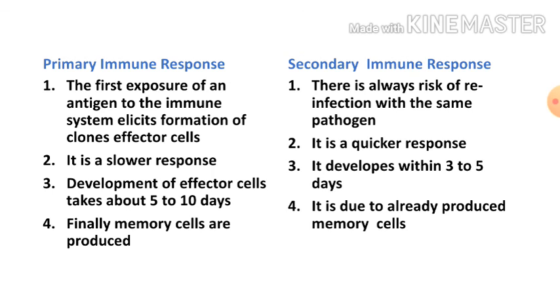So it develops within 3 to 5 days. Its actions are much quicker than the primary immune response. It is due to the antibody and memory cells already produced which are present in the immune system of that person.